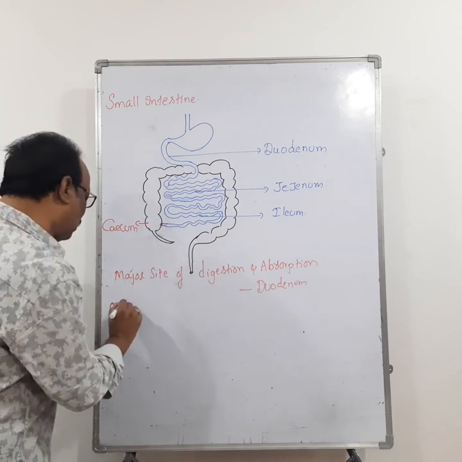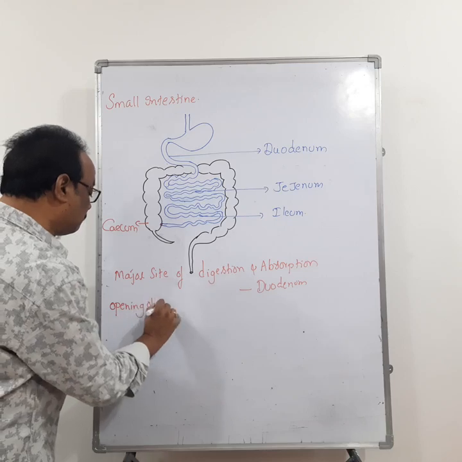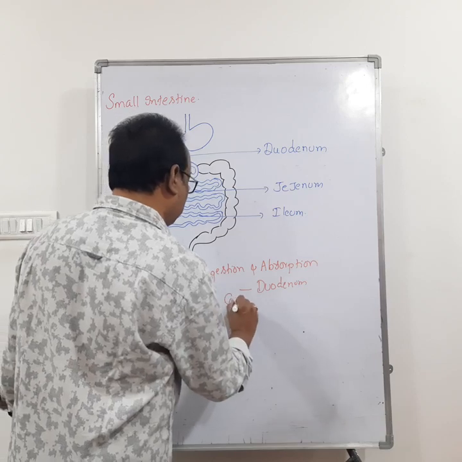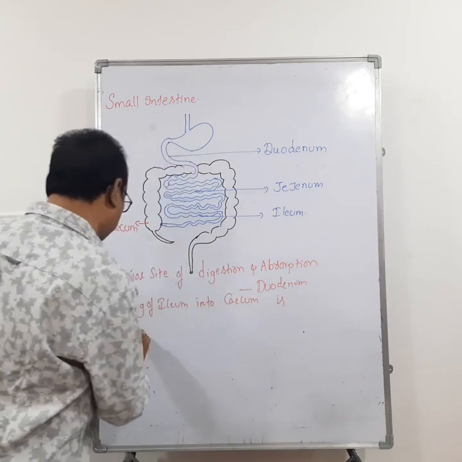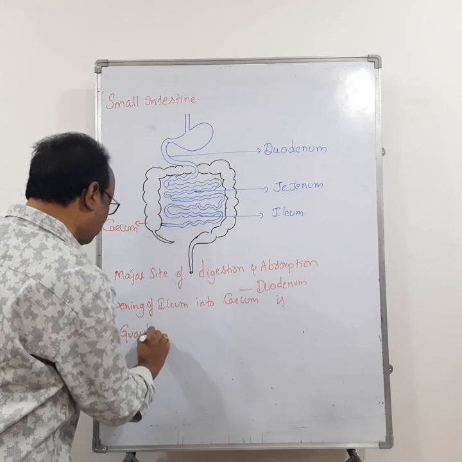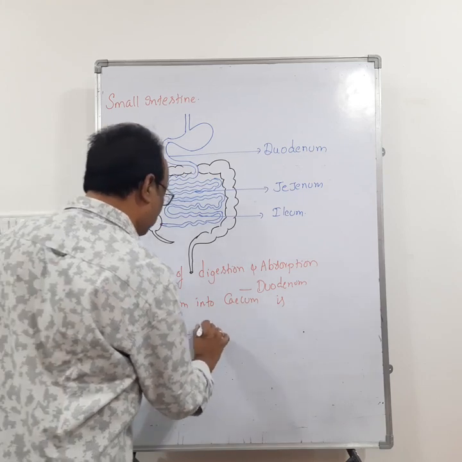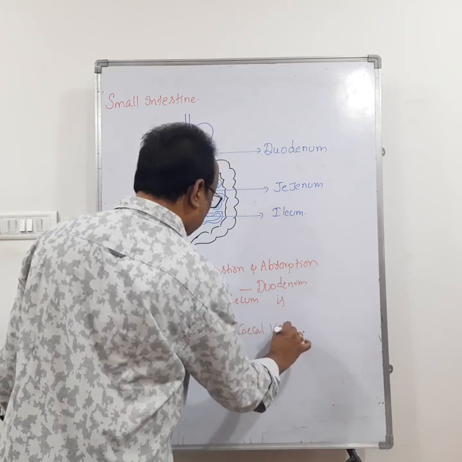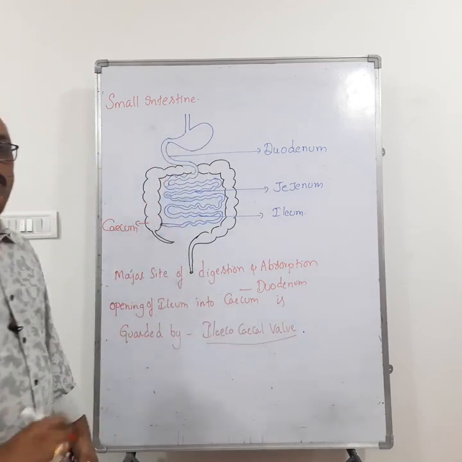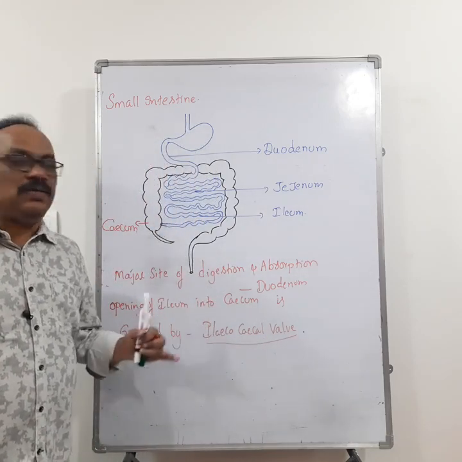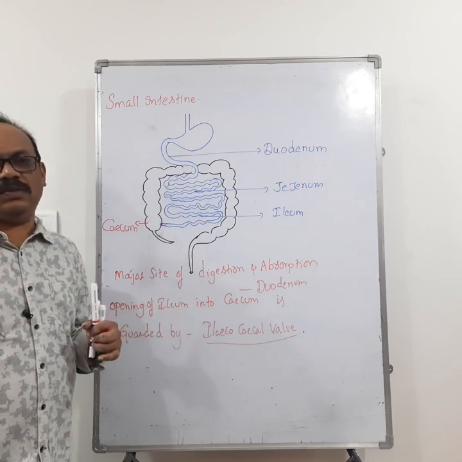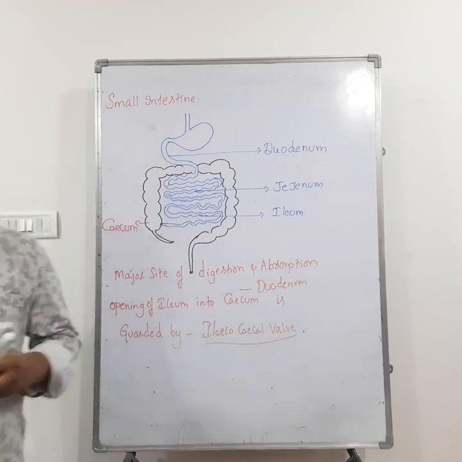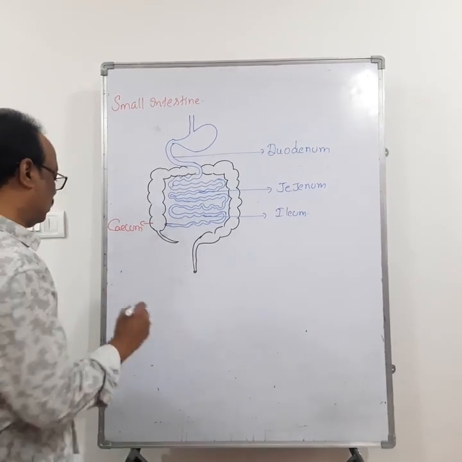The opening of the ileum into the cecum is guarded by the ileocecal valve. So this completes the small intestine. Now let us go for the next one, the large intestine.